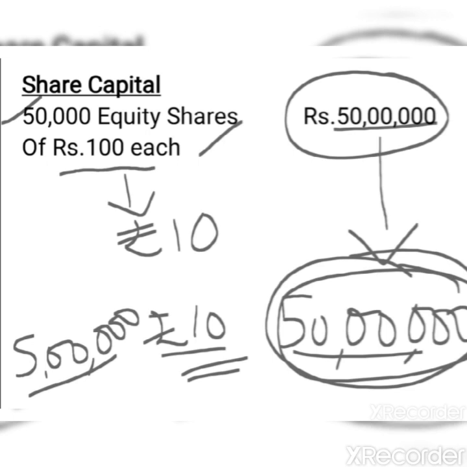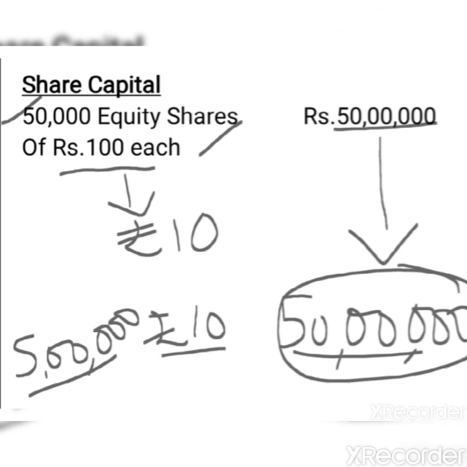There is change with regard to the face value, that is from 100 rupees the shares have been subdivided into face value of rupees 10, and obviously the number of shares has also increased from 50,000 to 5 lakh. So this is how the alteration of share capital takes place. Then let's see the reduction of capital with the same example.